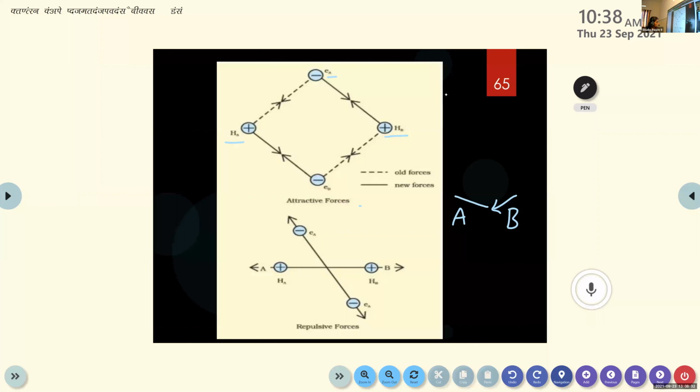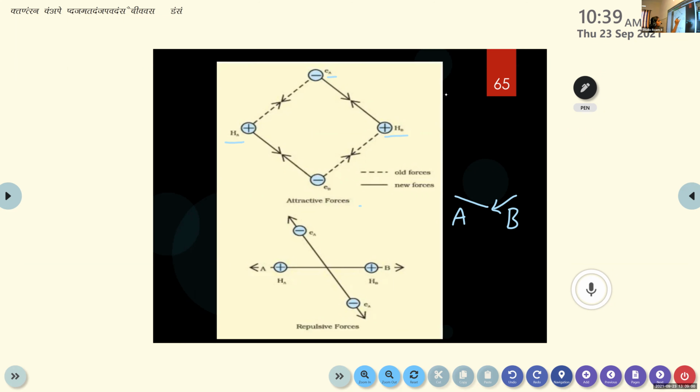And again, the second one is about the repulsive forces. Repulsive forces always exist between the same charges, right? So there will be a repulsive force between the nucleus of atom A and atom B, and there will be a repulsive force between the electron of atom A and atom B. Okay, clear?